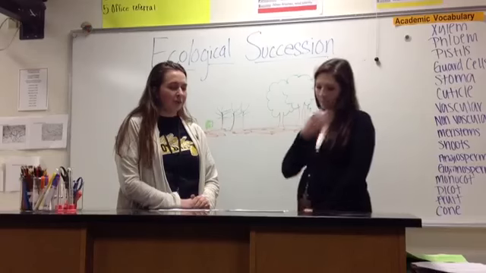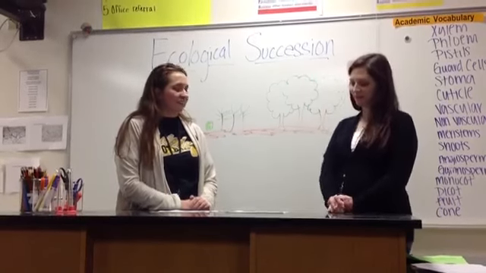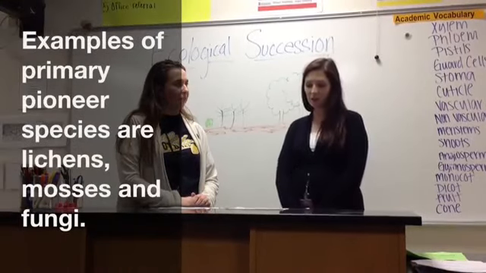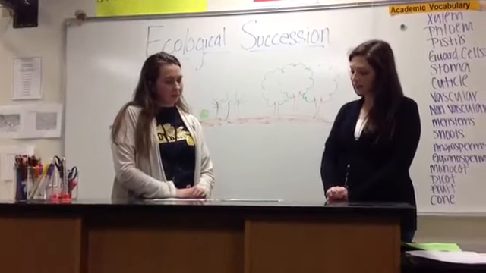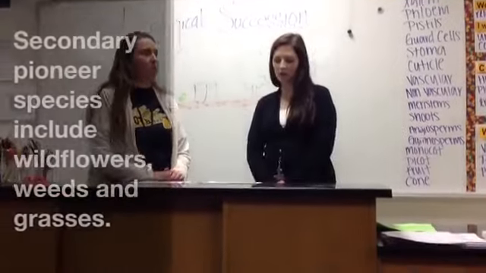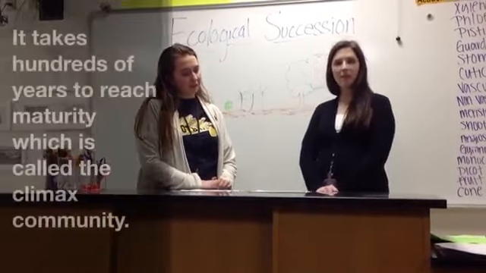So the pioneer species are growing on bare rock? That's correct. An example of a primary pioneer species is the growth of lichens, mosses, and fungi. Secondary pioneer species include wildflowers, weeds, and grasses, and it takes hundreds of years to reach maturity, which is considered the climax community.